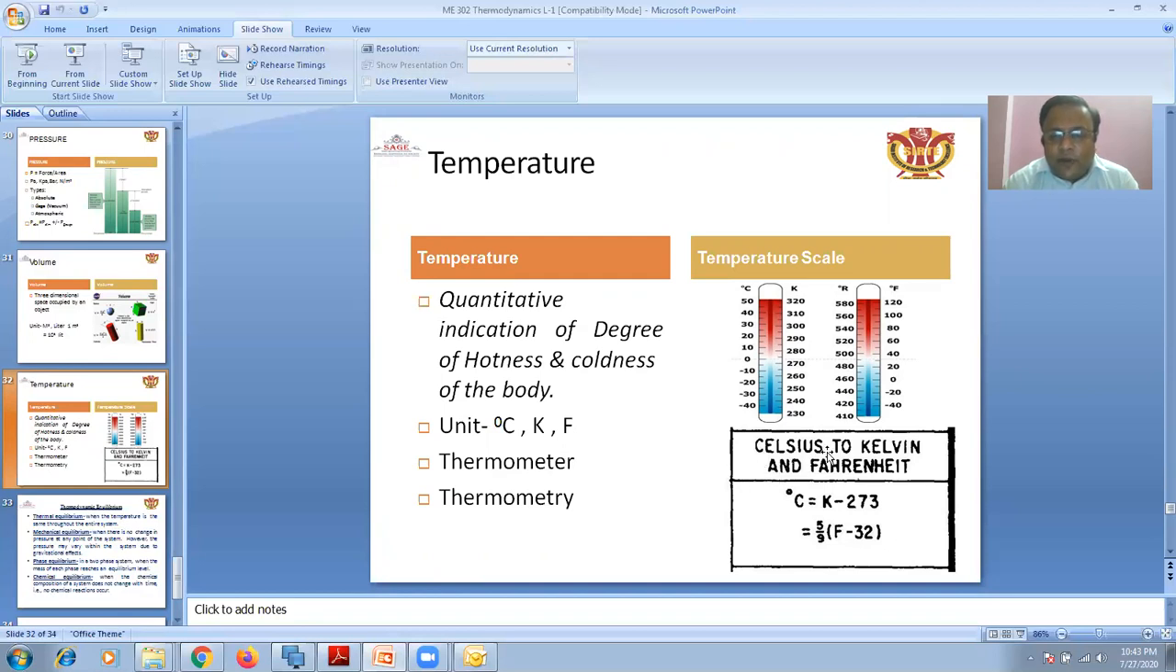If you want to convert between Celsius, Kelvin and Fahrenheit, there are formulas. To convert degree centigrade to Kelvin, K equals degree centigrade plus 273. For Fahrenheit, degree centigrade equals 5 by 9 times F minus 32 in brackets.